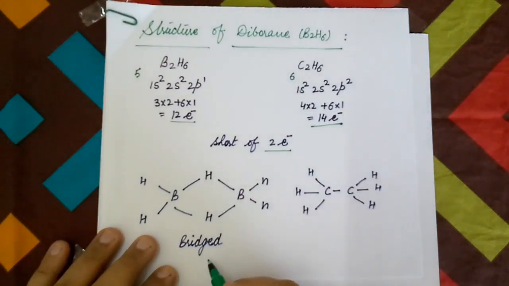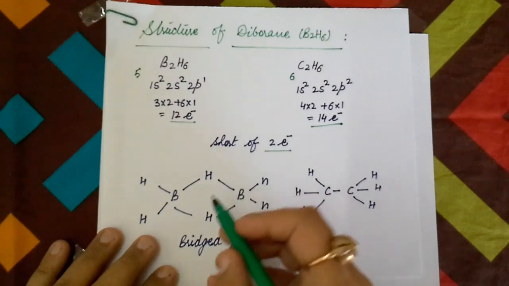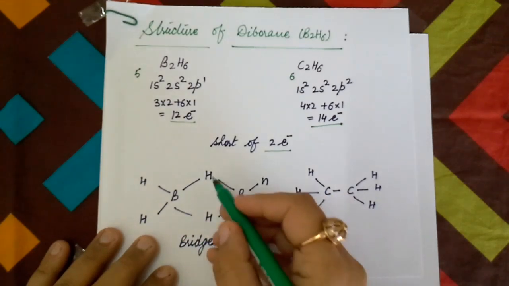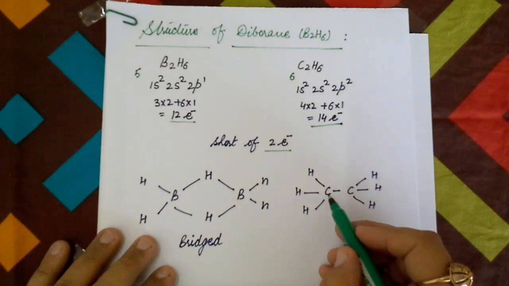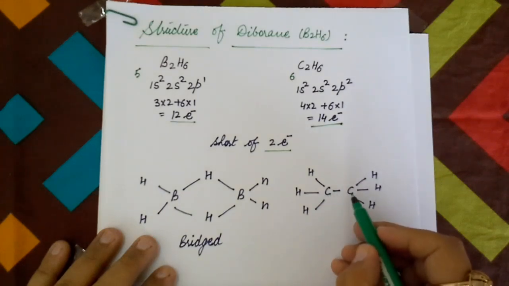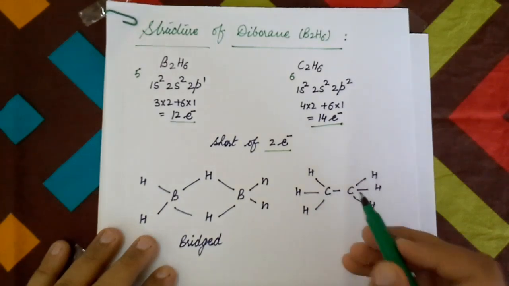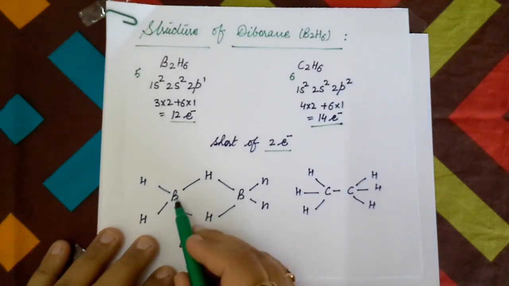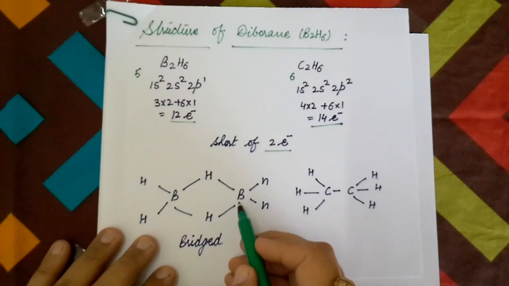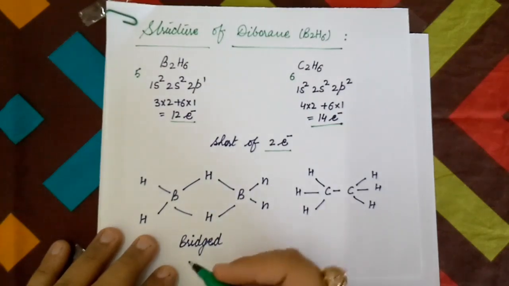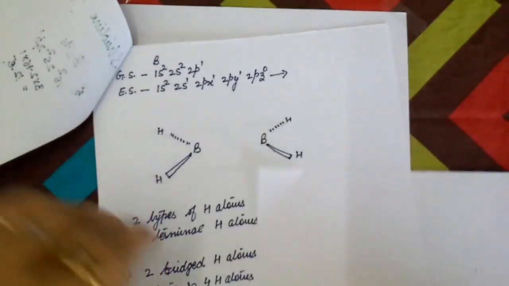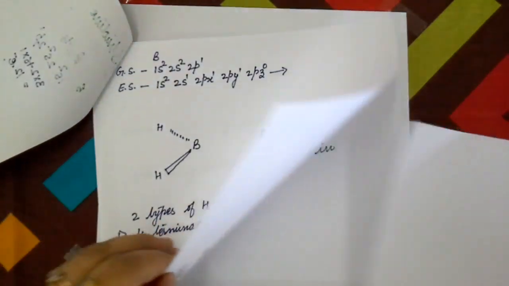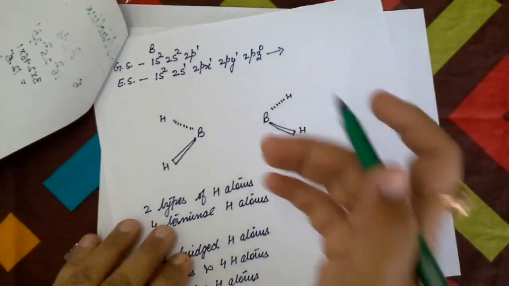Electron diffraction studies have shown that in diborane, bridged atoms are involved, whereas in ethane a direct bond between the carbon-carbon atoms is involved. In diborane, a direct bond between the boron-boron atoms is not involved. Now how can we explain the structure of diborane? In the excited form, the electrons are unpaired.